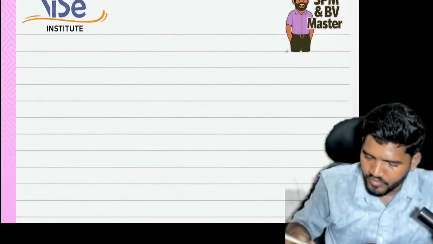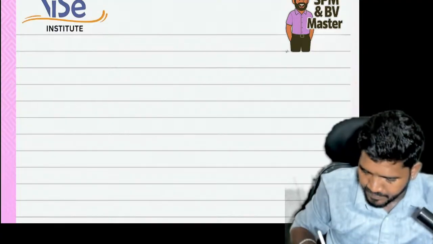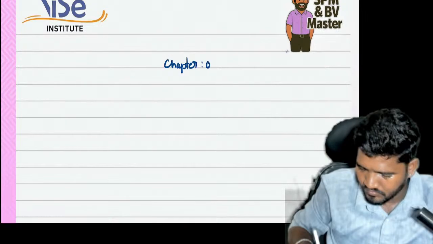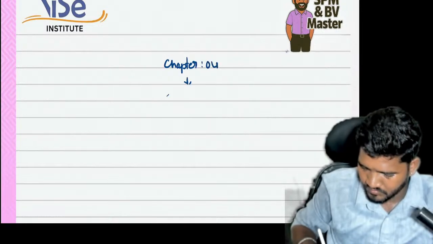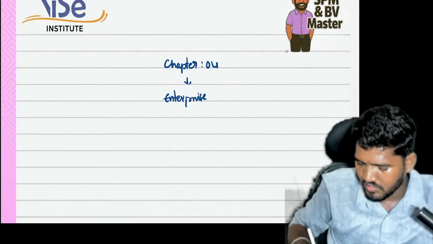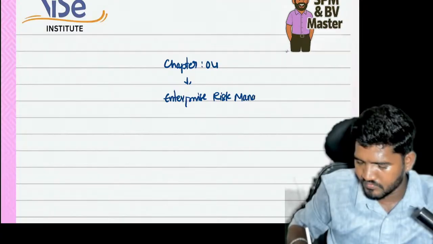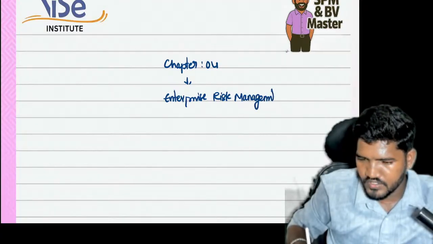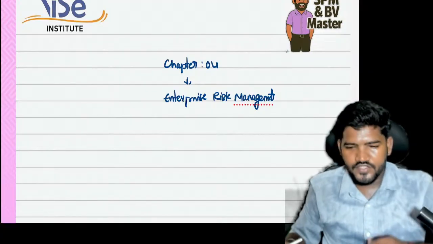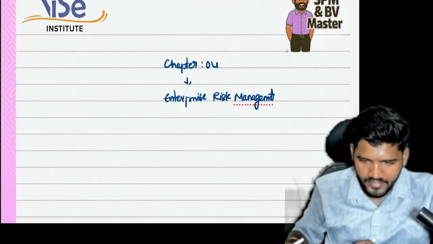Okay. Without delay, we start with chapter 4, Enterprise Risk Management. You can also use the word capital adequacy ratio, problem also very important, Nani.